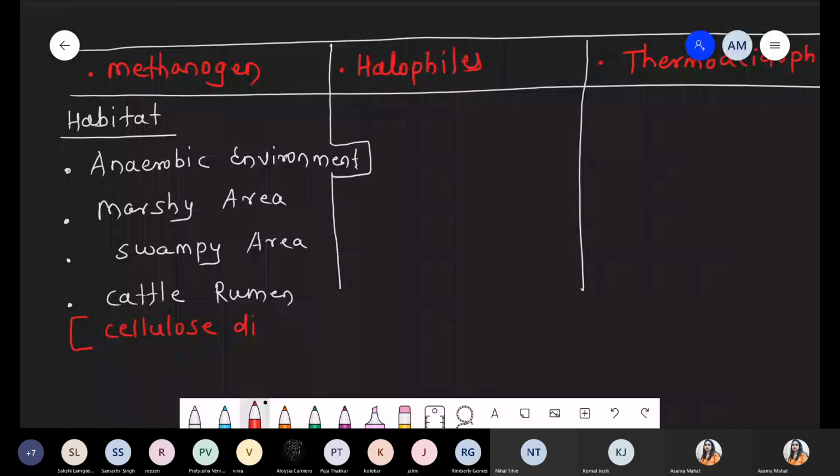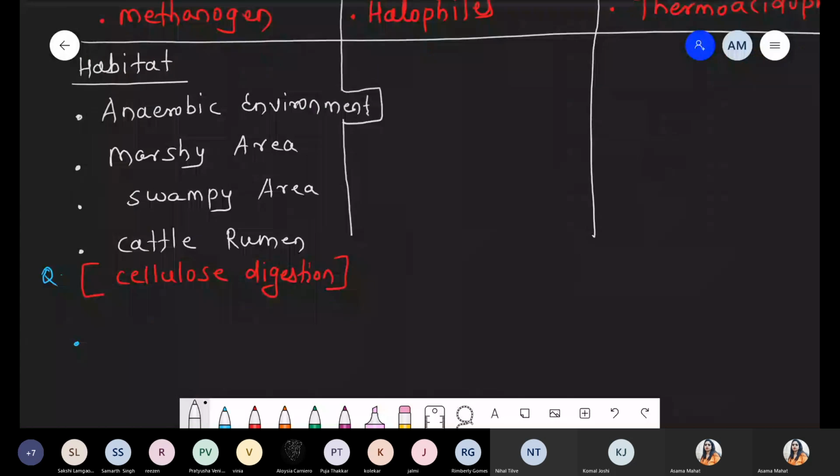वहाँ पे discuss कर लेना, but simply I am writing some part. It is part of the cellulose digestion. And ये question is already asked in previous examination. So these are some habitats with respect to methanogen bacteria. और एक आप लिख सकते हो, these are also part of biogas production, gobar gas production, right? These are also habitats because there is one artificial system where we produce the biogas, but again some methanogen bacteria are also present in that area.